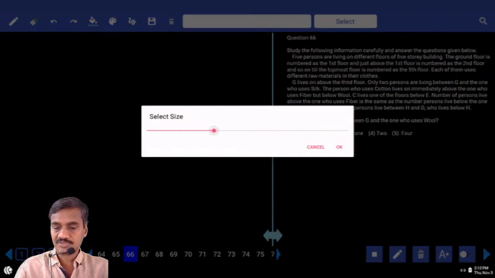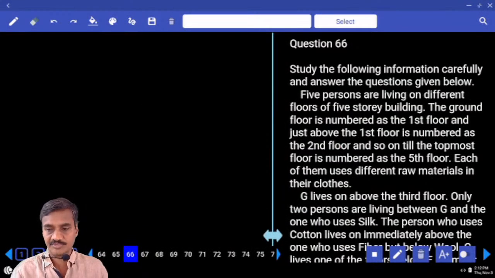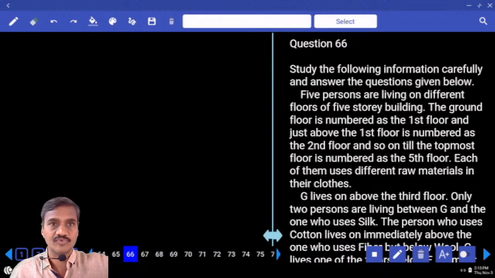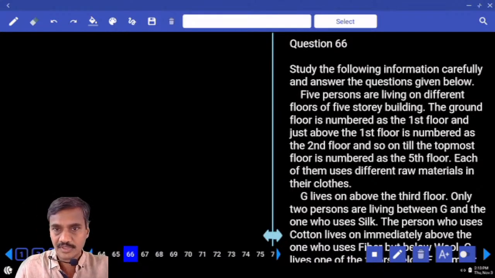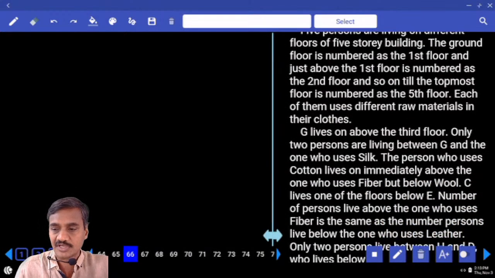Now in this question number 66, how many questions are there? There are 5 questions based on this. There are 5 persons living on 5 different floors, isn't it? Now 5 persons living on a 5-story building. The ground floor is number 1, the floor above that is number 2, and so on, isn't it? So how many floors do we have? Only 5 floors. And each one of them uses raw materials in their clothes.